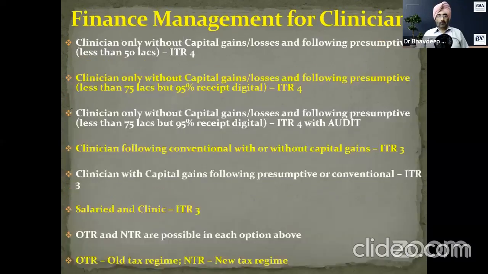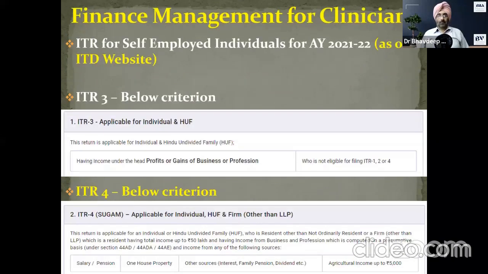So again, ITR 3 criteria, profits or gains. You can file ITR 3. ITR 4, simple: only clinic income and other sources of income except capital gains. Any other source of income plus clinic income, except capital gains or market-linked income or property-linked income.